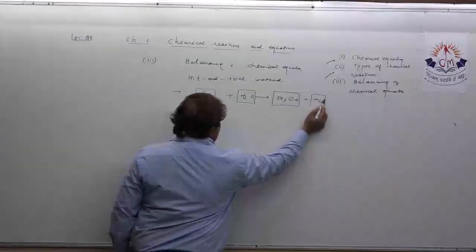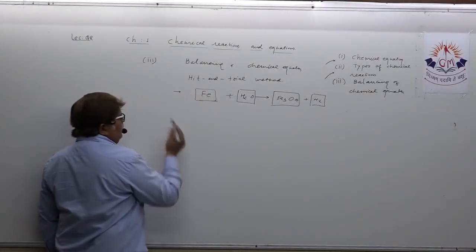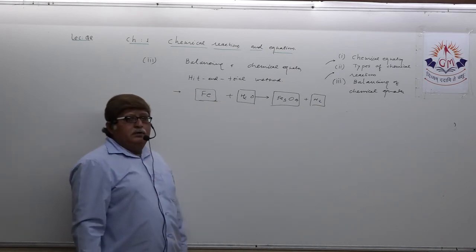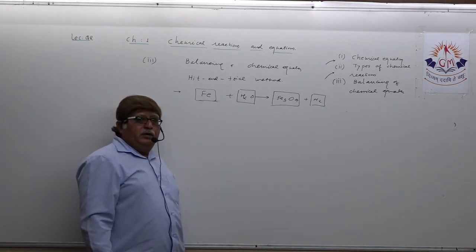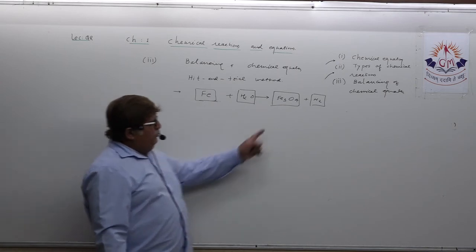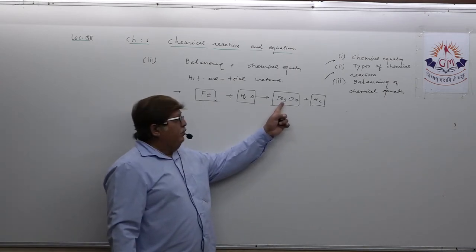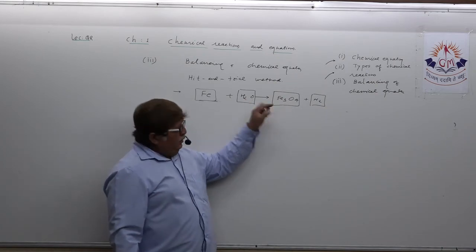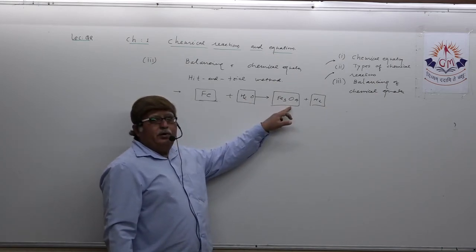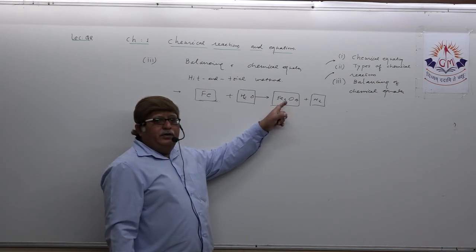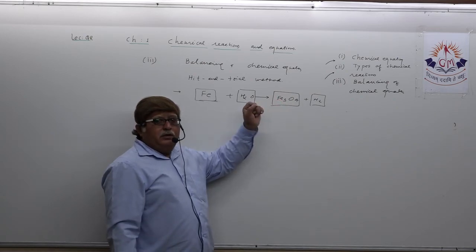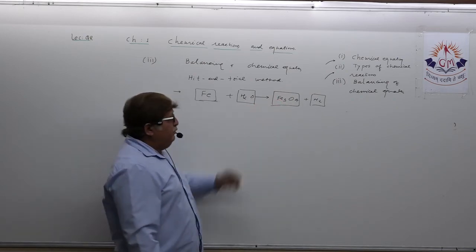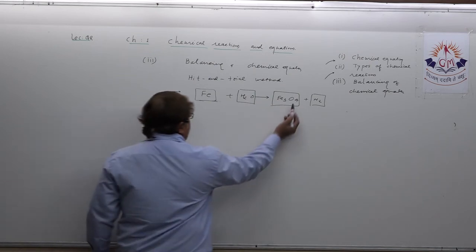This is the first stage, suppose. Which is the second stage? Find the compound having the highest number of atoms. Here it is Fe3O4, 3 plus 4, 7 atoms. In that particular compound, try to balance the element having the maximum number of atoms. Iron has 3 atoms, oxygen has 4 atoms. So let us try to balance oxygen first.